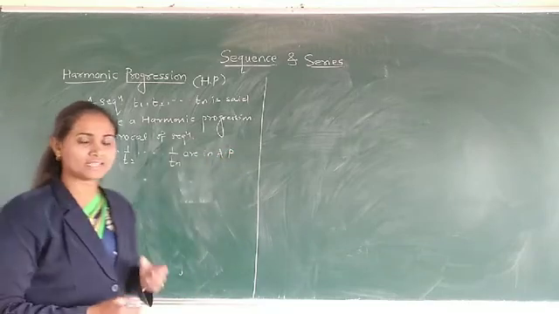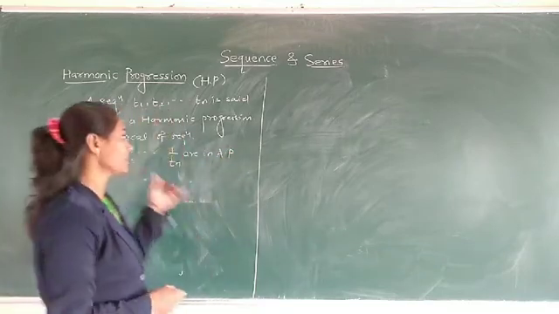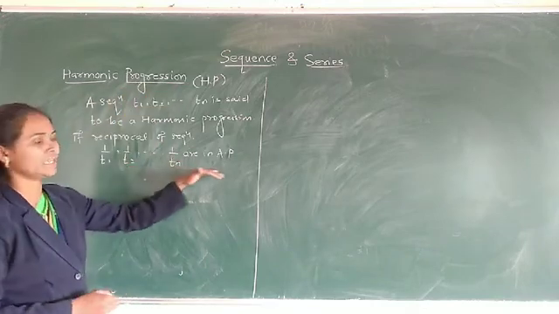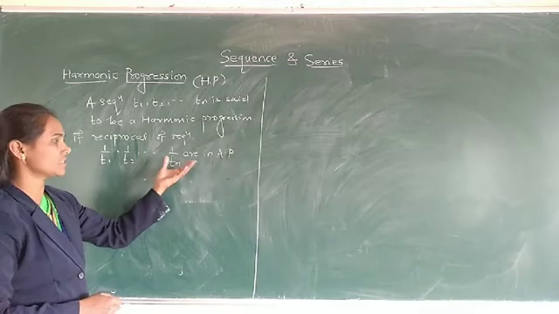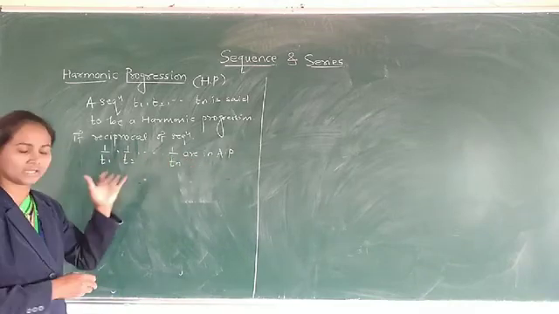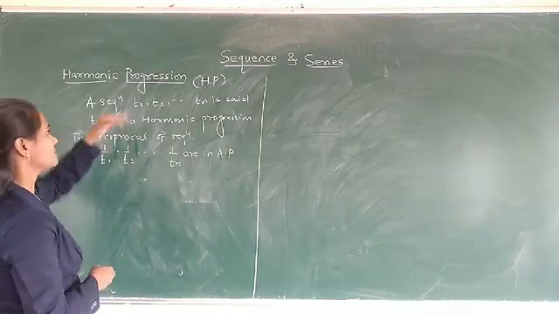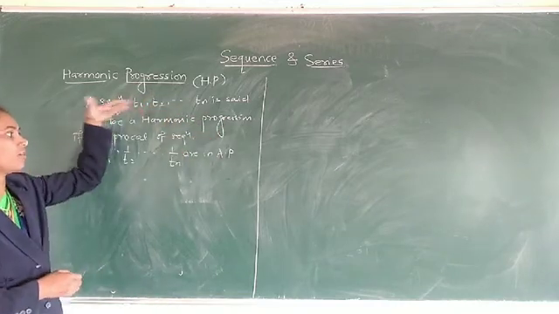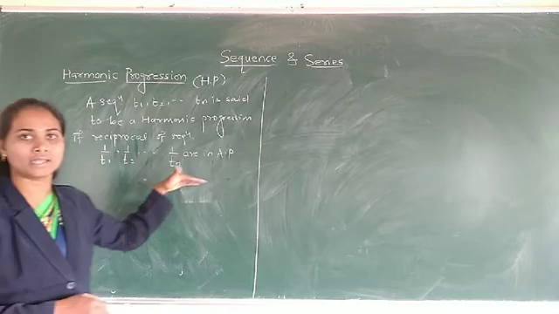Remember, a sequence is said to be in harmonic progression if the reciprocals of the given sequence are in AP.